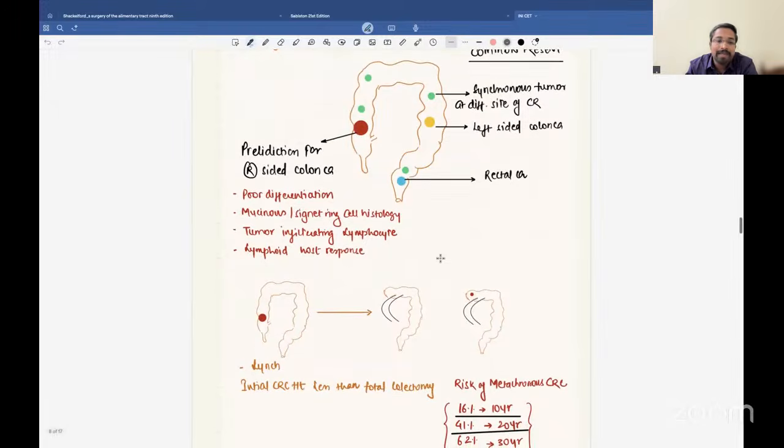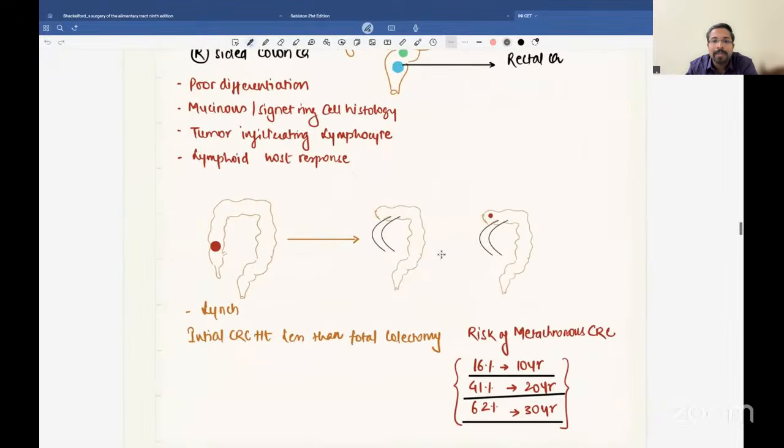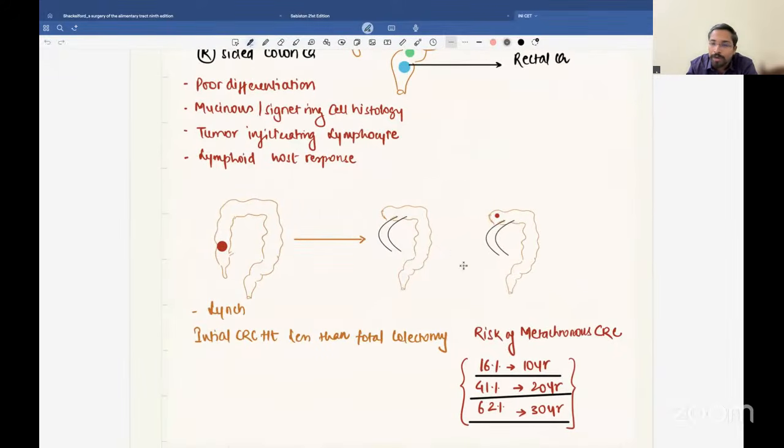Now, in Lynch syndrome, you have to do mostly a total colectomy. It is because with any treatment less than total colectomy, the patient always has a risk of metachronous colorectal cancer.